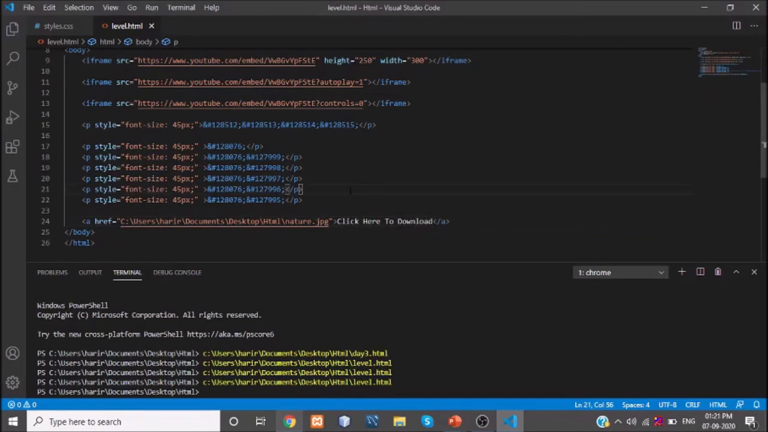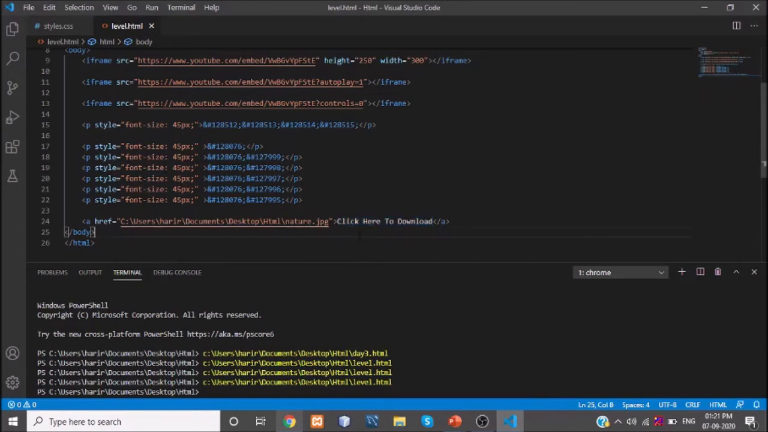What it actually does: href is nothing but hyper reference. In general, when you give any link and click on that link, it directly opens that particular page, right? For example, if you are giving https://www.google.com, when you click this, it will open the Google page in your website, right?